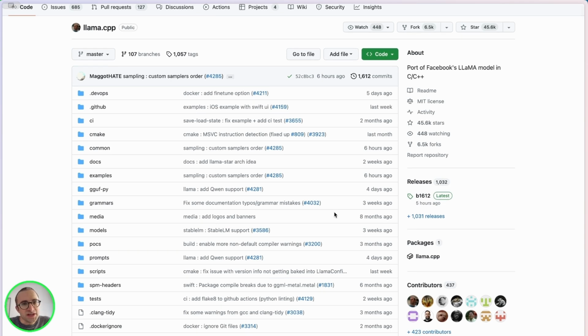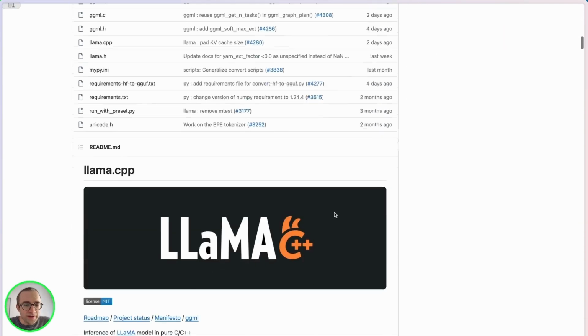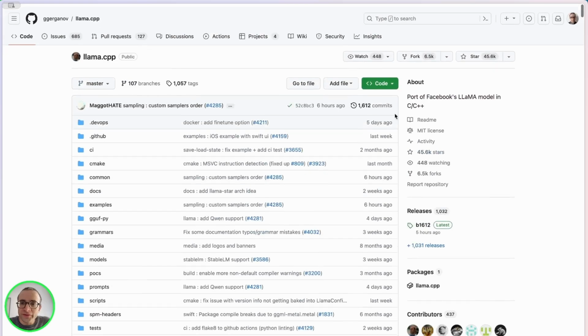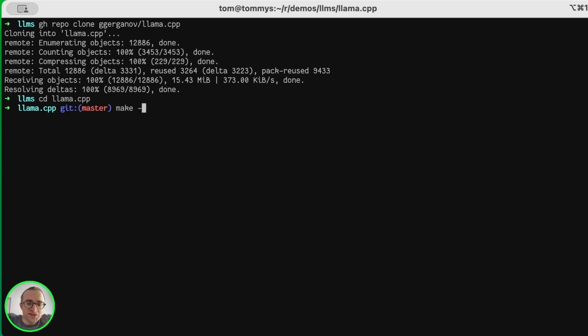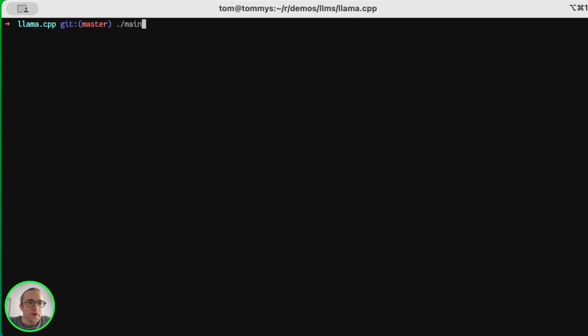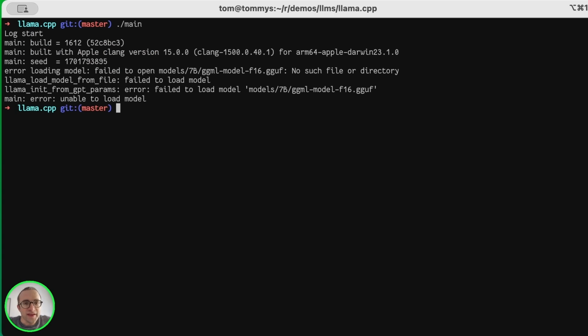Okay, to use Llama.cpp, we are going to need to basically clone the repository. Once cloned, we can build the project with make. So now we can execute main, and we see that it's not running because we don't have a model.